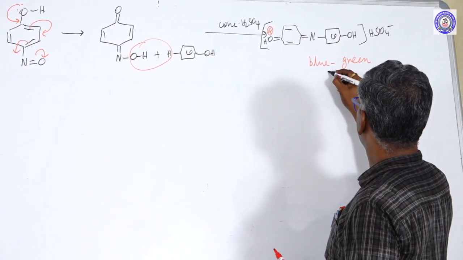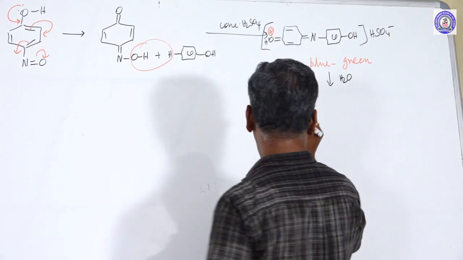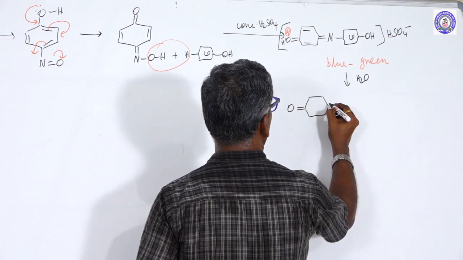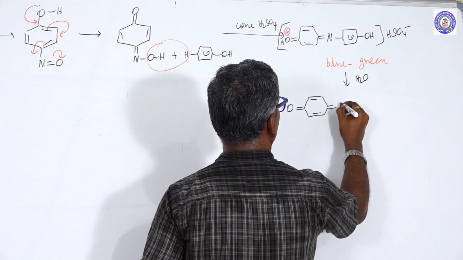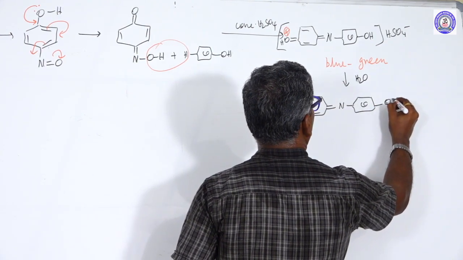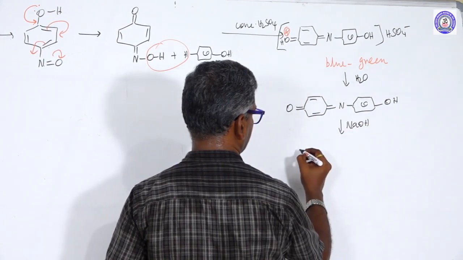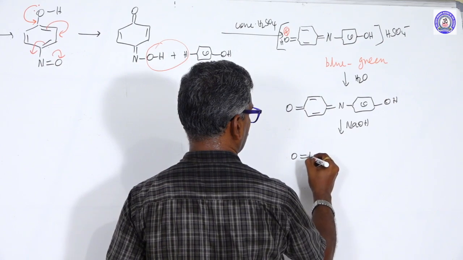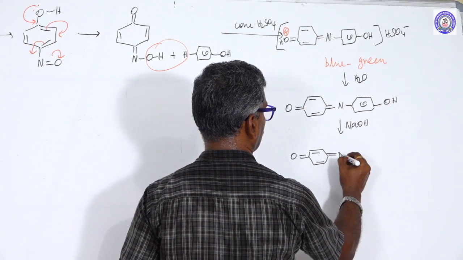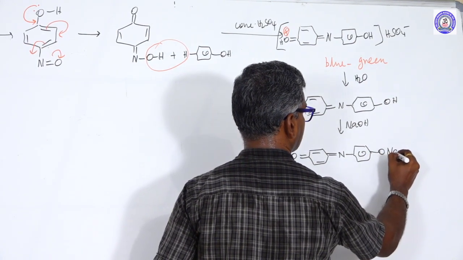Further, it is diluted with water to form the OH compound. Next it is treated with NaOH to give the sodium salt.